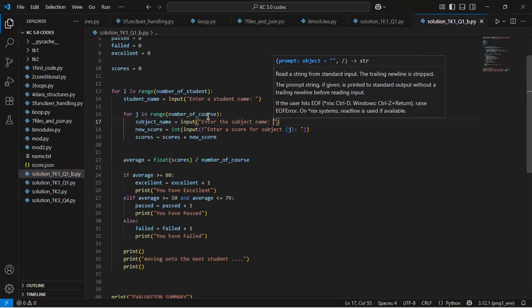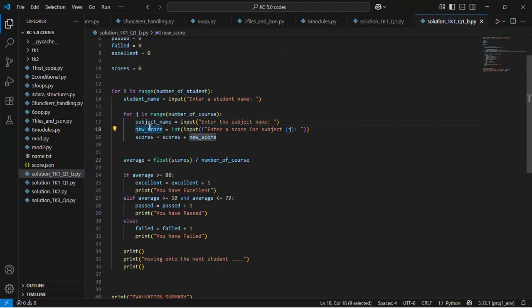And here will be the int for the score, right? In that case, I will say enter score for, and then the same thing. I'll just simply come here and replace J with subject_name, right? I'll replace J with subject_name. So that is basically what we'll have to add to that code, and that will resolve it.